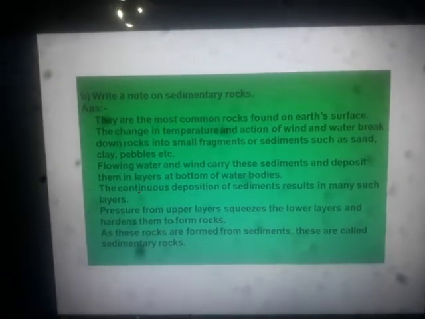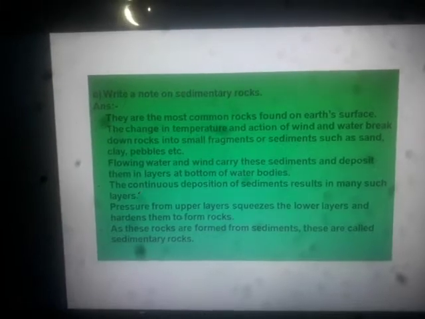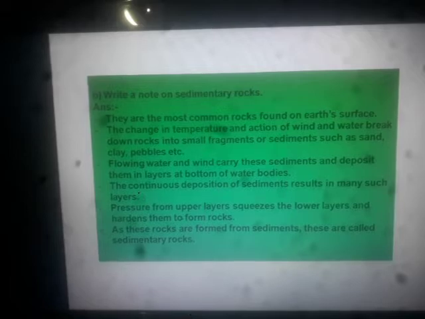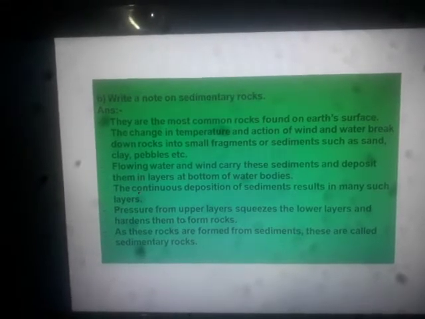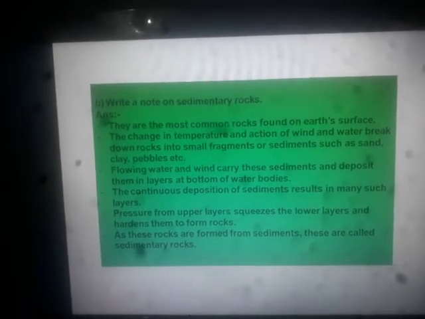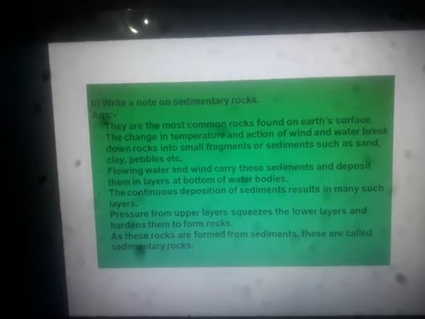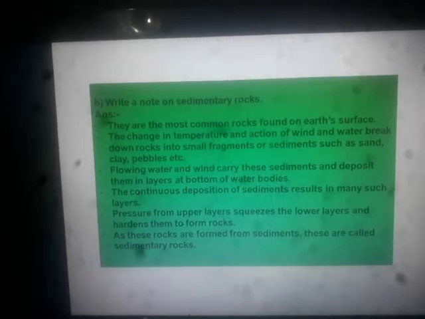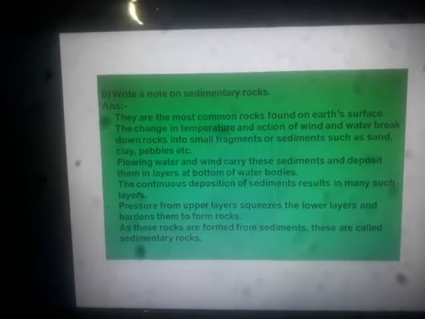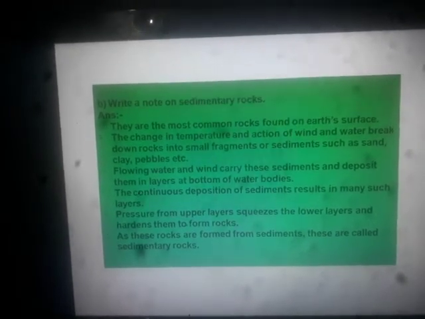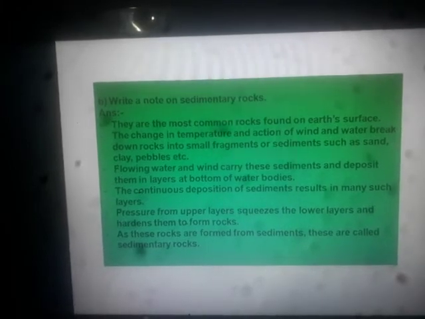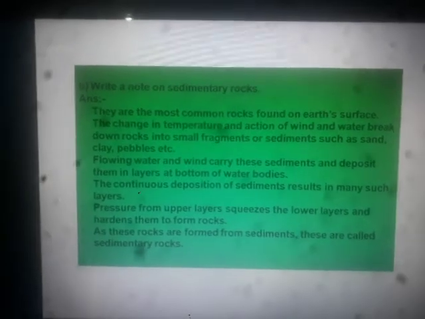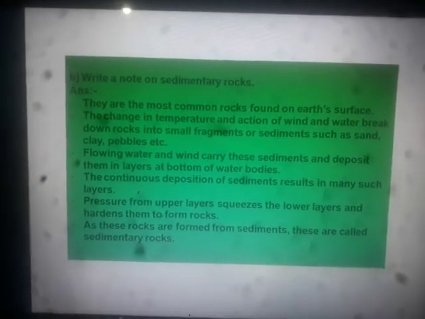In brief, you can also say that by the action of wind and water, the rocks get broken down into smaller fragments, smaller sediments. When these smaller sediments get deposited in layers one over the other by the action of flowing water and wind, then sedimentary rocks are formed by the pressure of the upper layer on the lower layer.